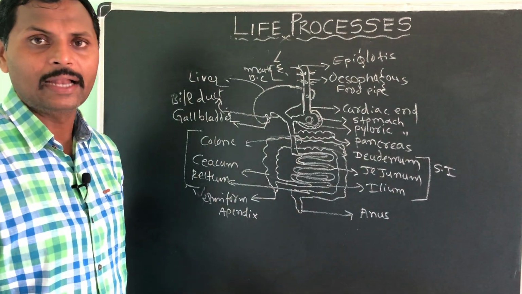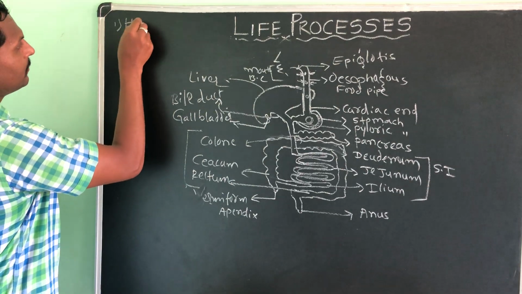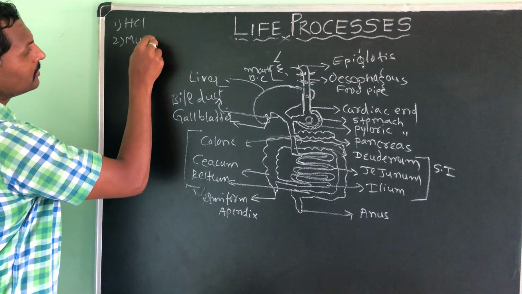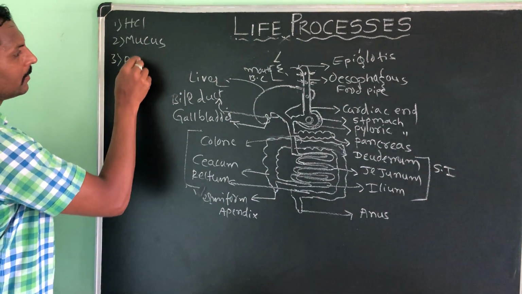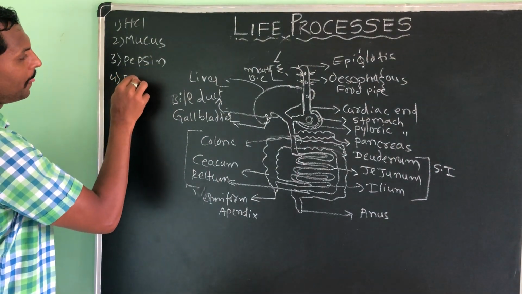These gastric glands release, I will write HCl, mucus, is it visible? Pepsin, then renin.